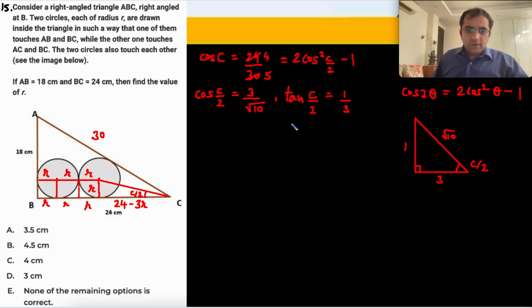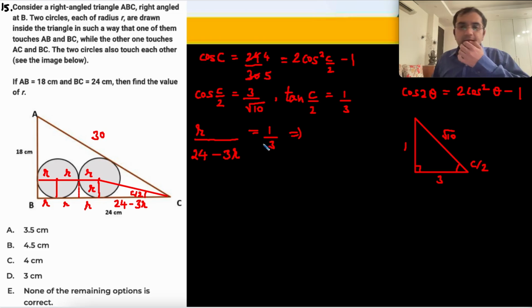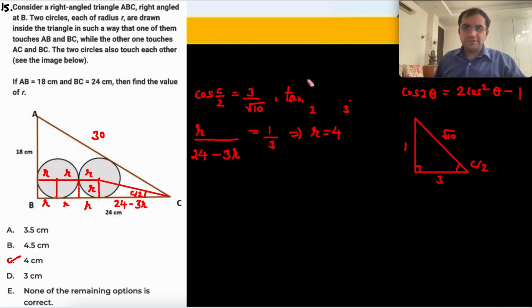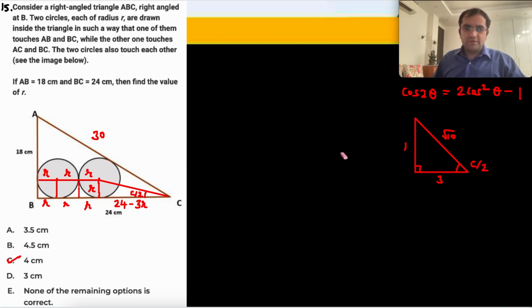ठीक है. So आपका tan C by 2 is perpendicular upon base, that's r upon 24 minus 3r is equal to 1 by 3. इसको सॉल्व करके आपका आंसर आ जाएगा 3r, 6r is equal to 4. 4 is the right answer. However, for those people जिनको trigonometry वगैरह नहीं पसंद and you want some other kind of approach for this question, उनके लिए what can we do or think?